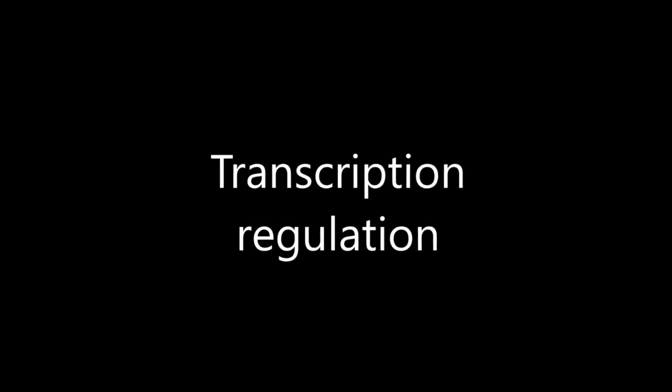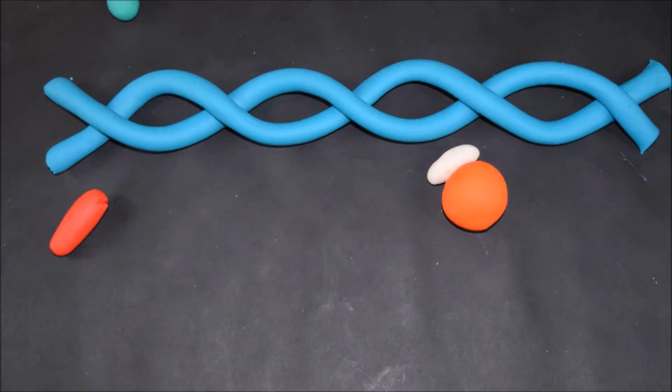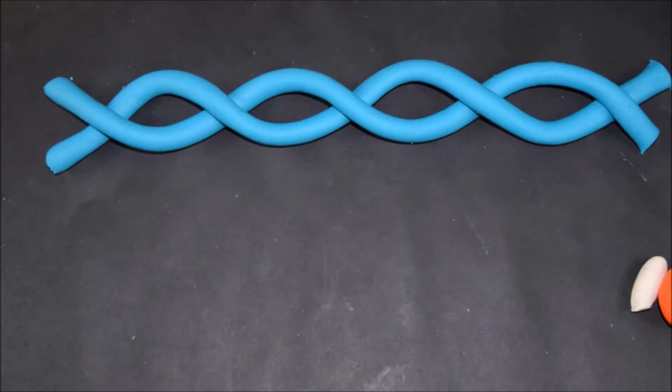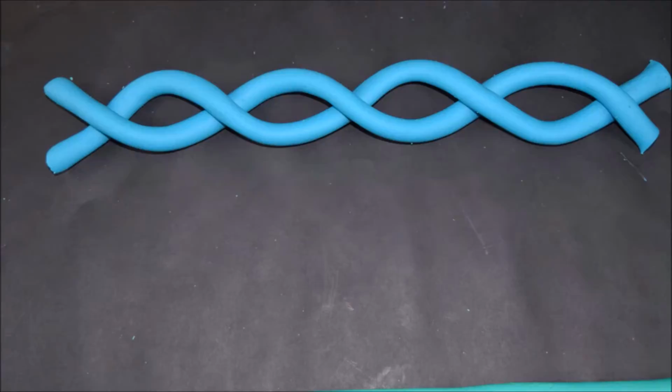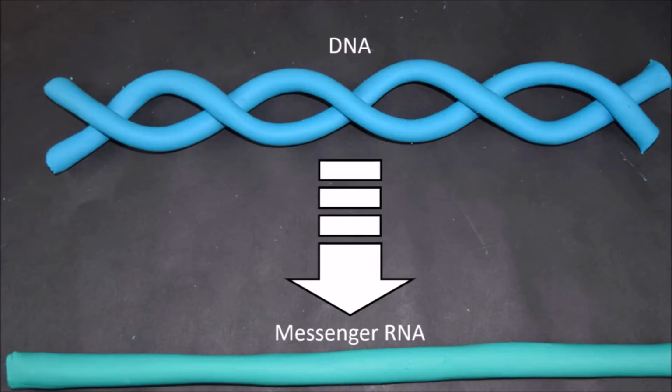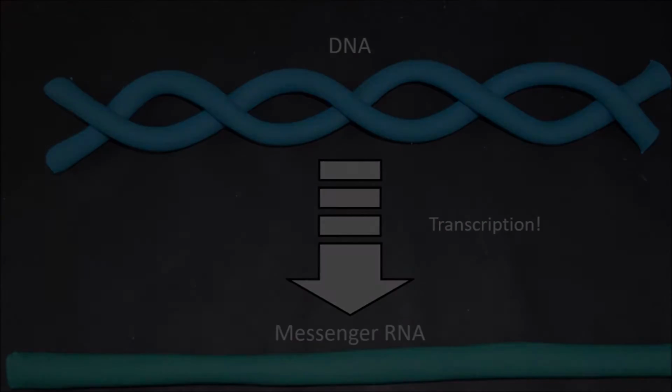DNA transcription is essential to life. It is the first step of many in the production of cellular proteins. A cell uses different regulatory mechanisms to vary the rate of gene transcription. It is the balance of these mechanisms that controls transcription and ensures cellular survival. Transcription is the process of creating a single strand of RNA from a double-stranded DNA template.